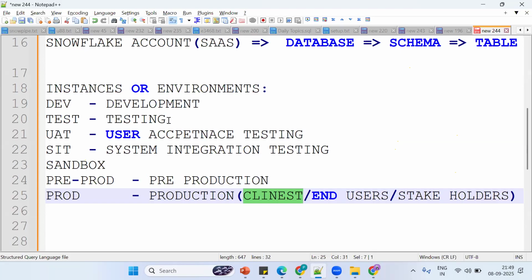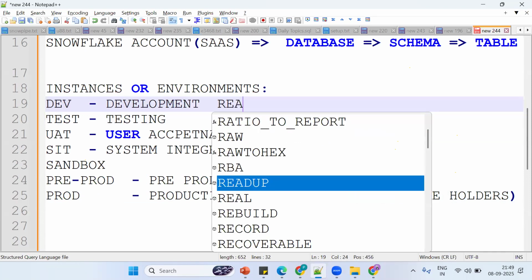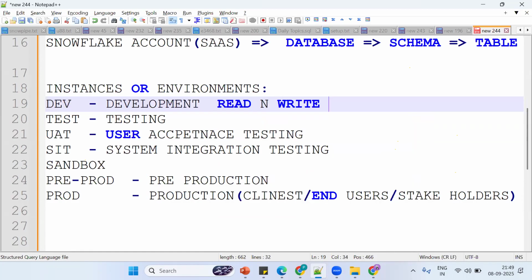As a developer in the development instance, we'll have complete access, the read and write access. Tell me, what is read and write access? Anybody knows? We can do anything. We can create a new database object, we can drop it, we can do all because it's a development. We have complete access or privileges in these instances.